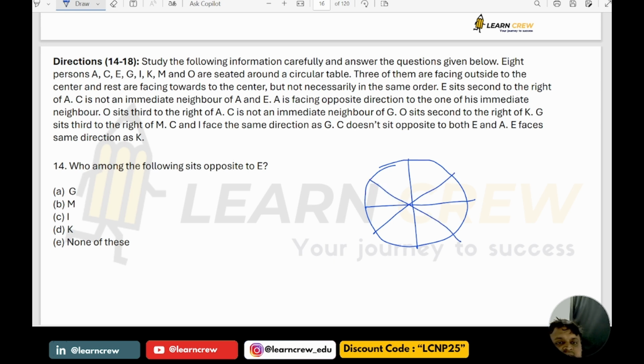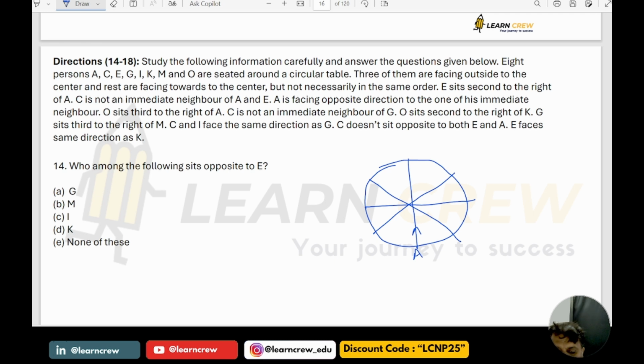Totally 8 persons are there now. What is given here? E is second to the right of A. Let me consider A is facing center. A can face inside center or outside center. I consider one possibility, A facing inside center, the first possibility. When A is facing inside center and it is given that E is second to the right of A.